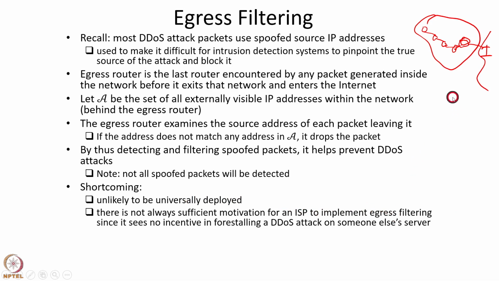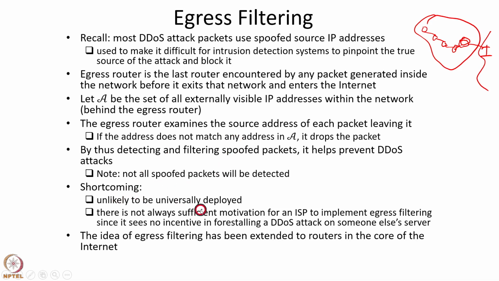So if egress filtering is implemented at this router, then that will prevent packets from causing harm to victims in the internet, but there is no direct benefit to the ISP itself. So for this reason, there is little incentive for the ISP to implement egress filtering in this gateway router. So there is this shortcoming of egress filtering. There isn't enough motivation for ISPs to implement it.